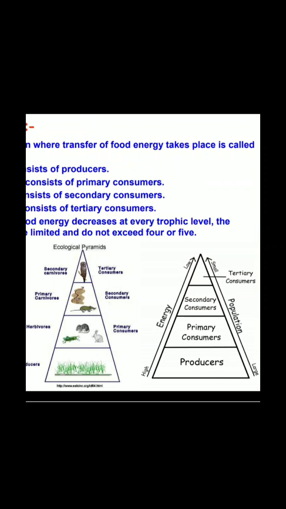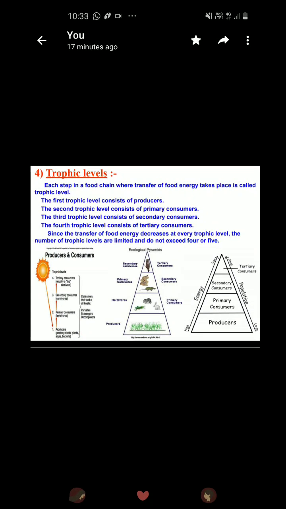This is an ecological pyramid, very important for this reference. The energy is high, the population is low. You can see high to low. The energy goes from high to low. Clear? This is about the trophic levels. But always remember that the energy is transferred from one trophic level to another always in a unidirectional flow. It is not reversed. Clear?